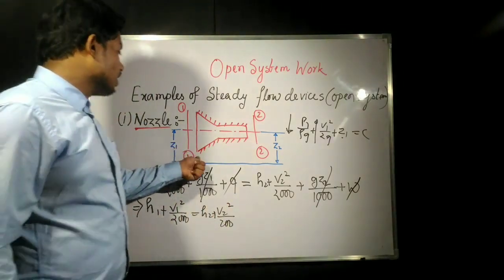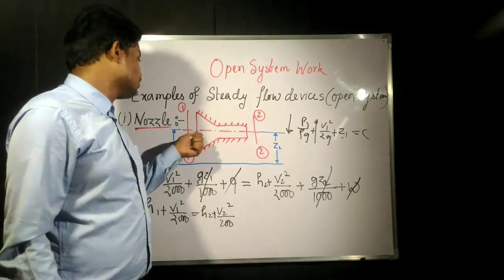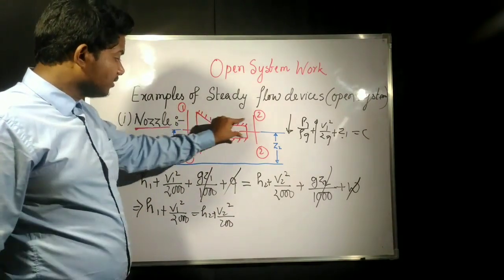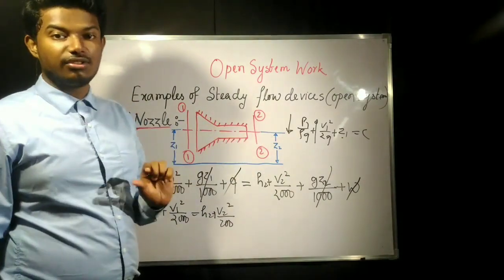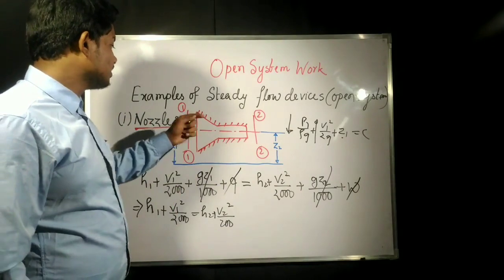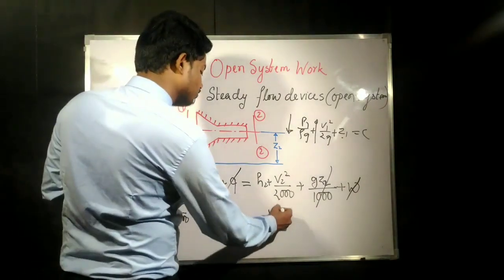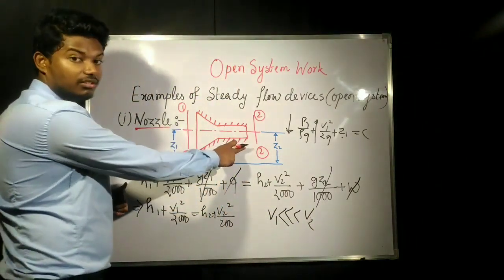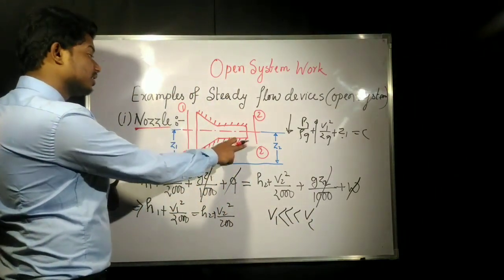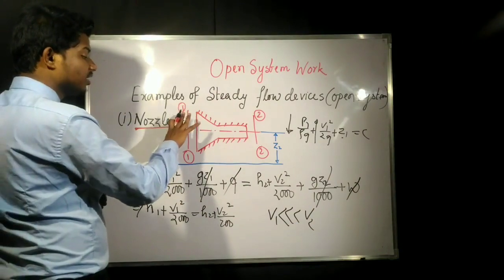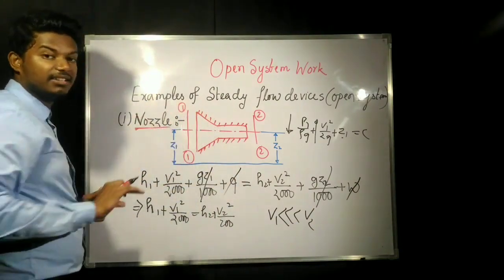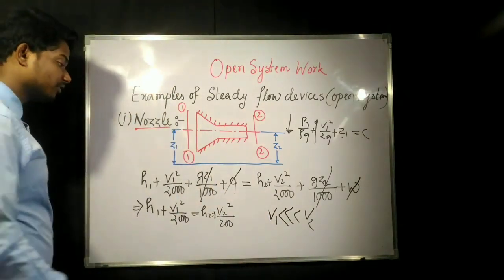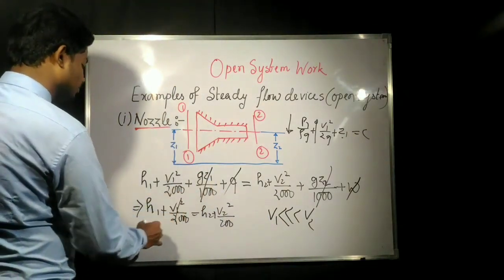Now at 1, the velocity is very low, and at 2 the velocity is greatly increased. If we consider that velocity V1 is very much less than velocity V2, because the velocity is increasing to a much greater value, then we can take V1 to be 0.